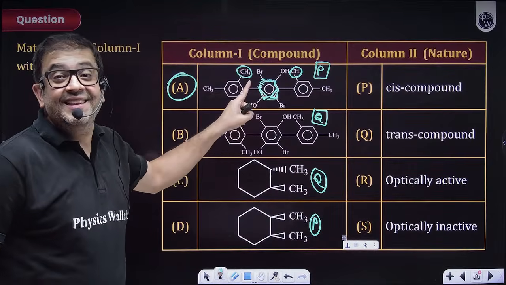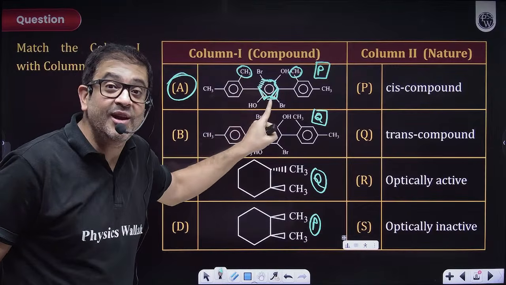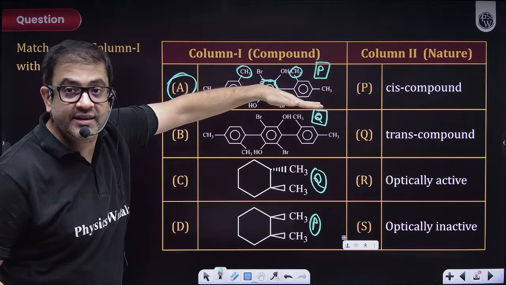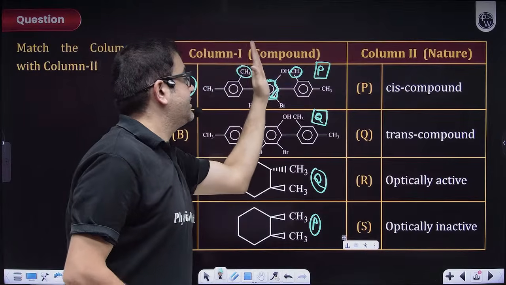Sir, this will have no element of symmetry. This will have no element of symmetry because it is upside downside. You just choose a plane. Is it symmetric? If I cut, sir, come on, it is also no.